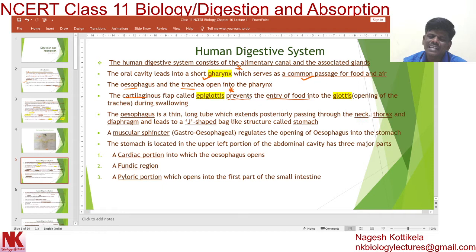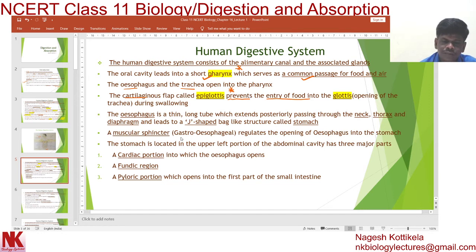Dear students, during swallowing, food should not enter into the trachea. It should pass through the esophagus. In normal condition that happens. The role of this epiglottis is to prevent the entry of food into the trachea. It is covering the glottis. Epi means upon, and glottis is the opening of the trachea. So it is present upon the glottis, and obviously that is the meaning.